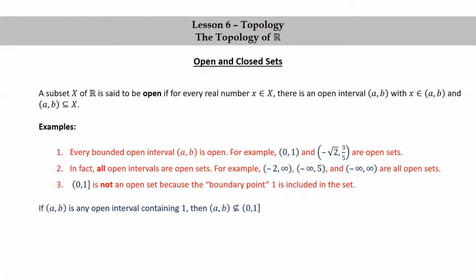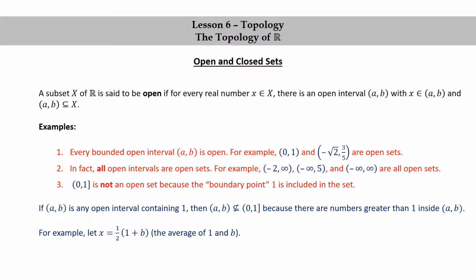If (a, b) is any open interval containing 1, then that open interval (a, b) is not a subset of the half open interval (0, 1], because there are numbers greater than 1 inside the open interval (a, b). For example, if we let x equal 1/2 of (1 plus b), in other words, we're just taking the average of 1 and b.